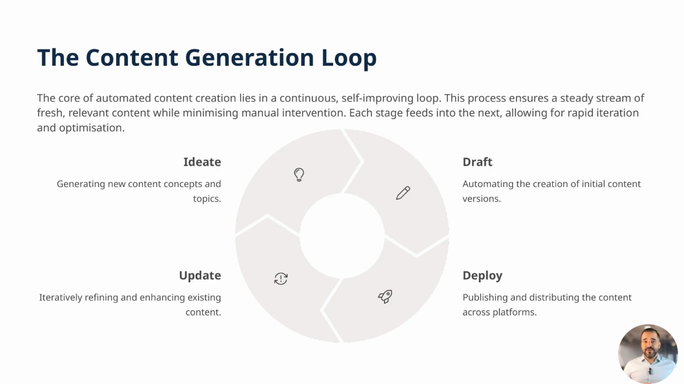Then, deployment automates scheduling, format adaptation, SEO tweaks, and A/B tests to maximize reach and engagement. Finally, the update phase monitors key metrics and user feedback to refresh and optimize existing assets, ensuring relevance and improved performance. This closed-loop approach accelerates iteration, boosts efficiency, scales output, and empowers brands to adapt in a competitive digital landscape.